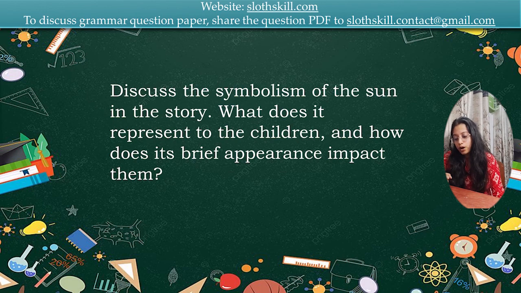However, the fleeting nature of the sunlight also accentuates the transience of happiness. That happiness is momentary. Tomorrow you may be sad again, and then sadness is also momentary, so that will also pass. So they realize the transience of that happiness, and realizing this harsh reality of their existence on Venus, the children become more sober. Alright, so that is the symbol of the sun and the utility of its brief appearance. So we have come to the end.